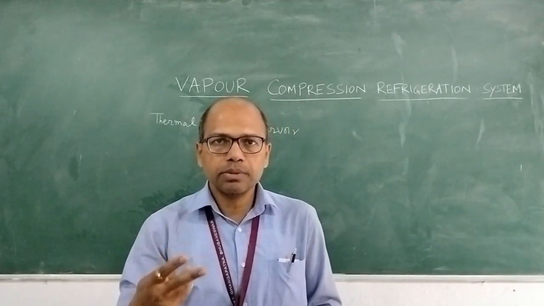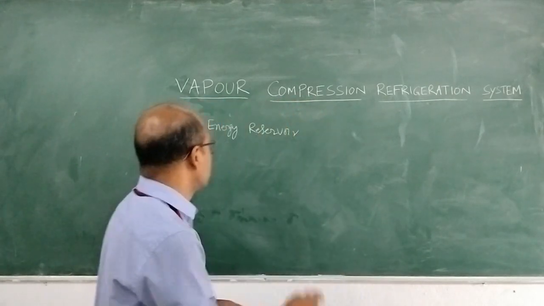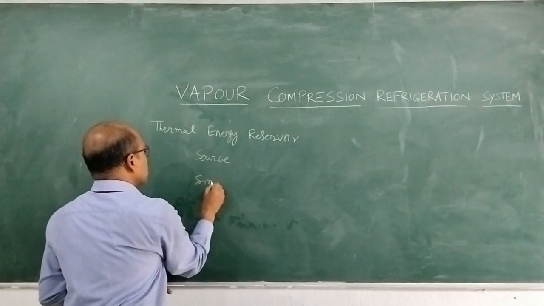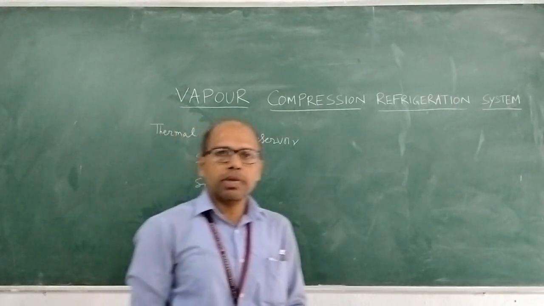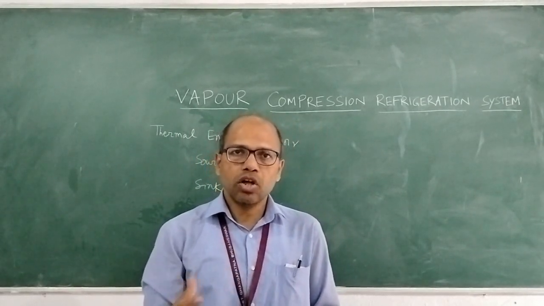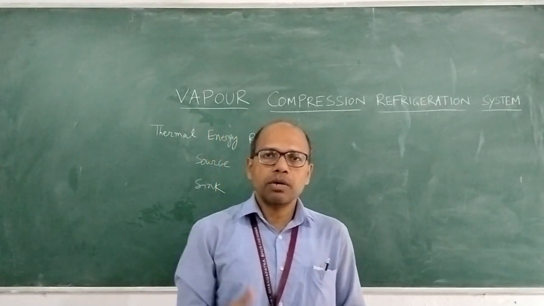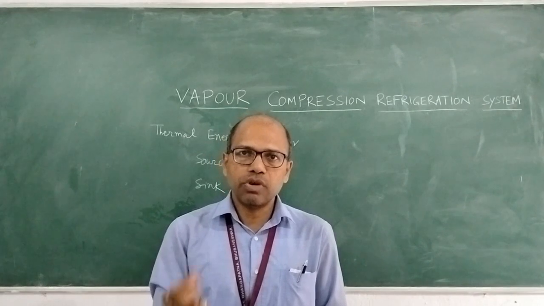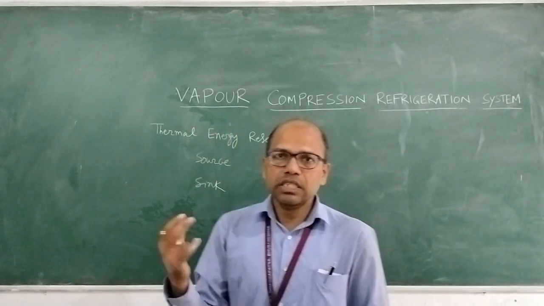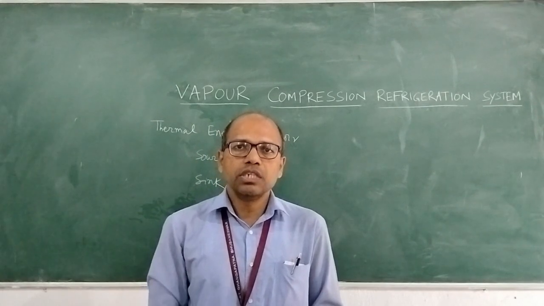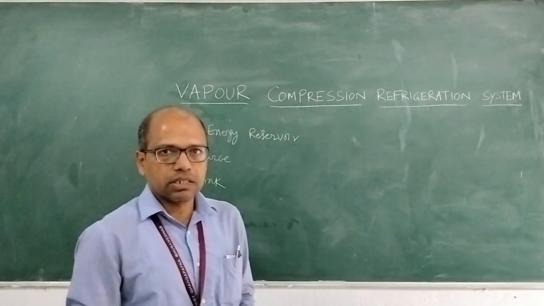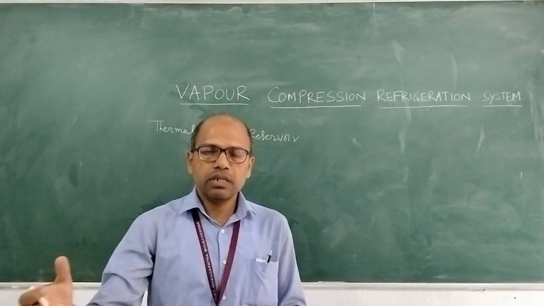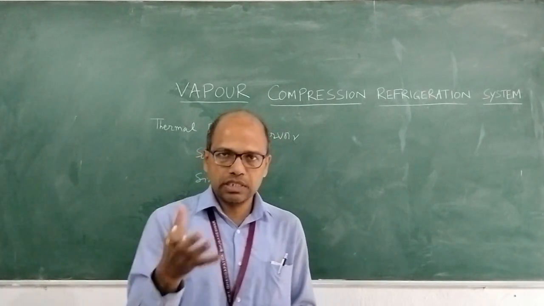Thermal energy reservoirs are of two types: one is the source and the other is the sink. The source is the thermal reservoir which can supply thermal energy or heat. An example of a source is an industrial furnace. Similarly, a sink is a thermal reservoir which absorbs heat. Examples of a sink are atmospheric air, a river, and sea water.